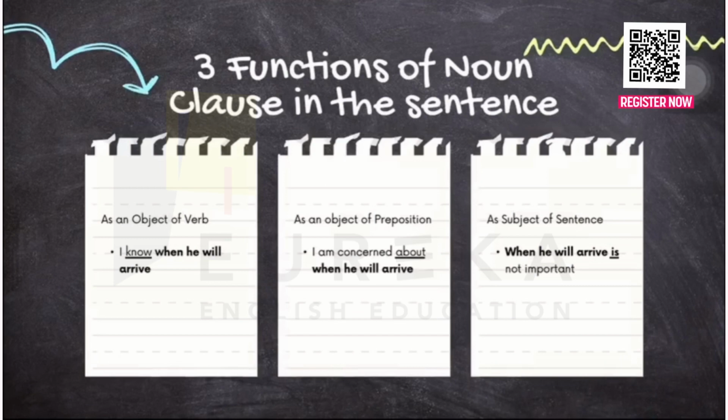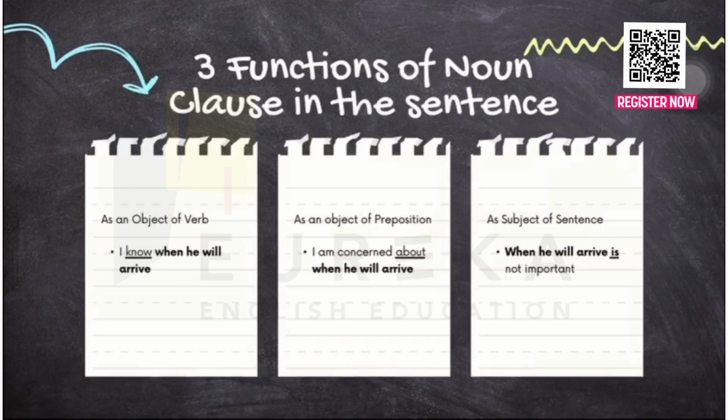And then if it is an object of a preposition in the sentence, it will appear after the preposition, after the expression of preposition. Like we can see in the sentence, I am concerned about when he will arrive. There is the main subject I, and then the main verb am, and after that there is a preposition about.